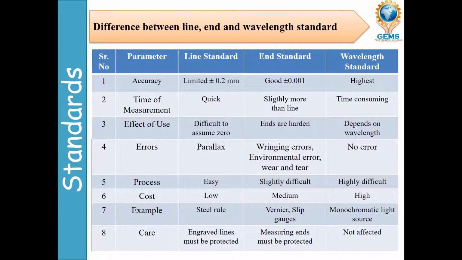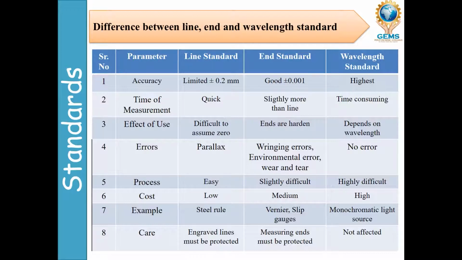Third point, effect of use. In line standard it is difficult to assume a zero, because when we hold the tape, where is the zero line? That is difficult. We may hold from the zero line, from 1 mm, or from 2 mm, so it is different.